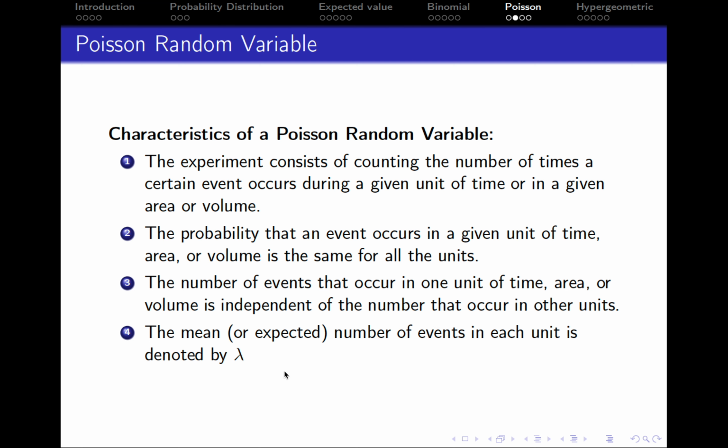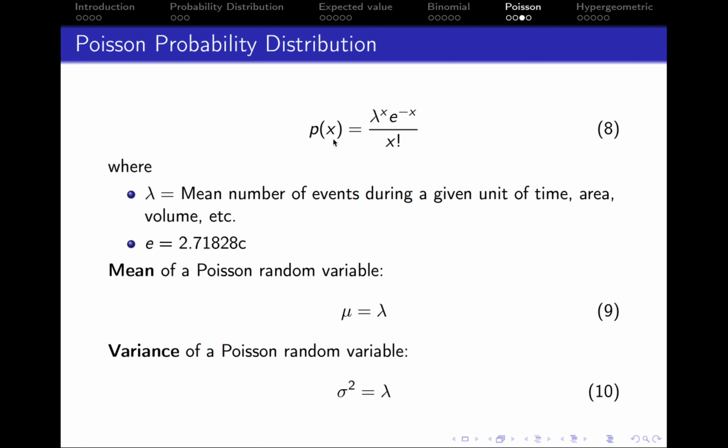So let's have a look at the formula. To calculate the probabilities that X number of events will happen within some period or some volume or some area, we take lambda, which is the mean number of events during a given unit of time, area, volume. We take it to the power of X, so the number of events we're interested in. Then we multiply it by e, taken to the power of negative lambda. So once again, the number of events we're interested in, and divided by X factorial.